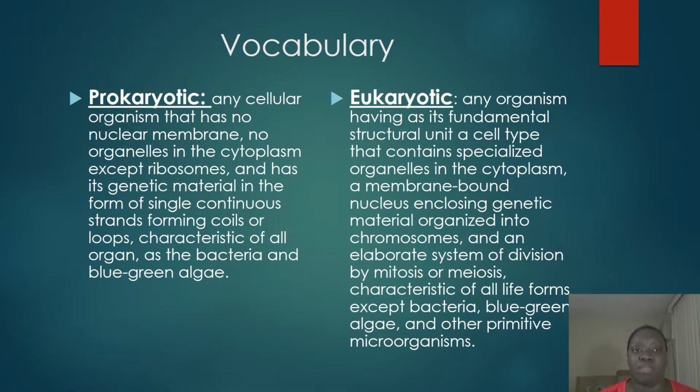Next, I want to talk about the prokaryotic and eukaryotic. A prokaryotic, this talks about the cell, how the organism is made up. Prokaryotics have no cellular membrane. They don't have cellular organelles except for ribosomes, and they don't have cell walls. This is mostly your bacteria and blue-green algae. They're very simple organisms that have single strands of coil or loops inside the actual cell.